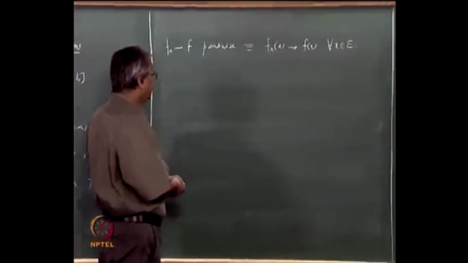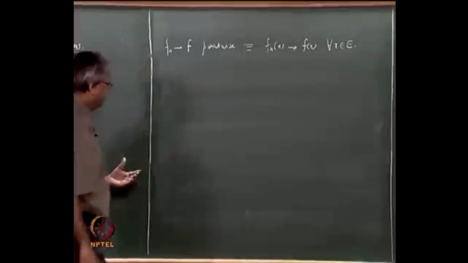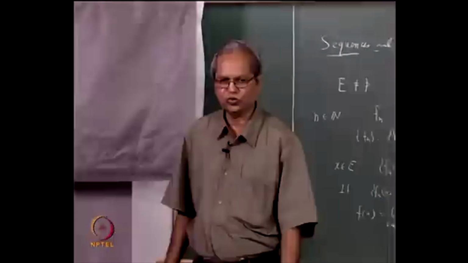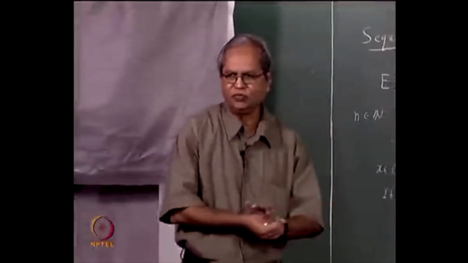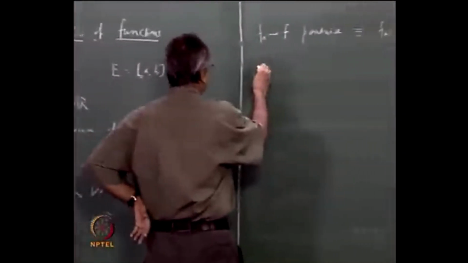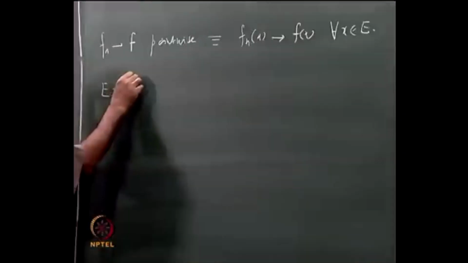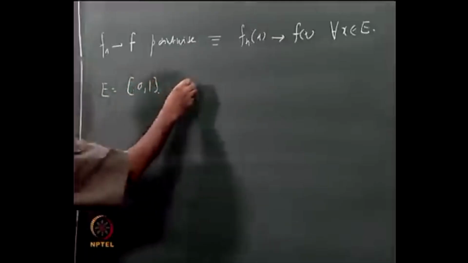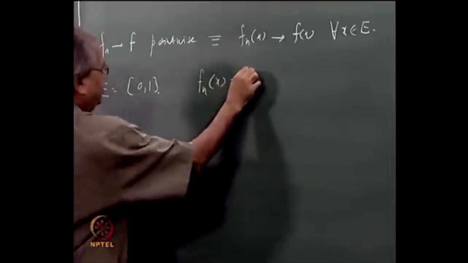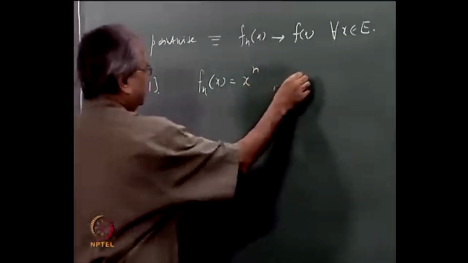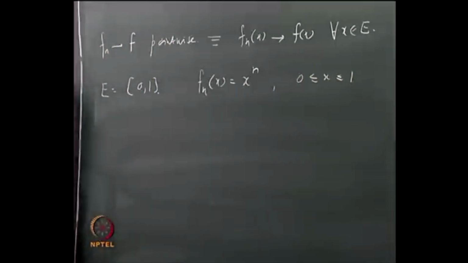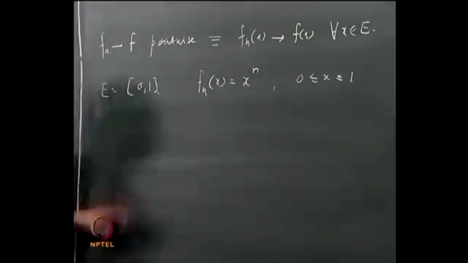Now before proceeding further, you have come across such sequences of functions and considered their pointwise limits also, but perhaps without explicitly mentioning that it is a sequence of functions. For example, let us just take this case to begin with. Suppose we take E as the interval 0 to 1 and define Fn x as, to begin with, just x to the power n, for 0 less than or equal to x less than or equal to 1. This is a very standard and well known example.